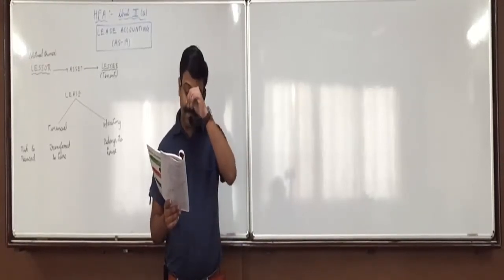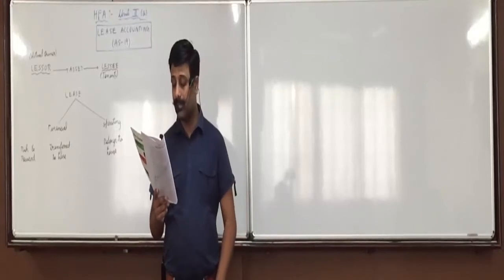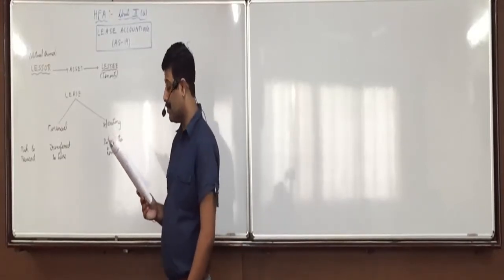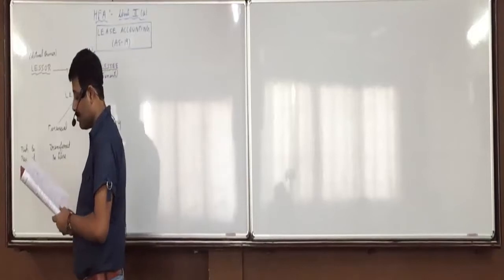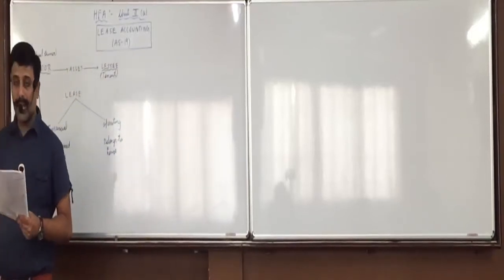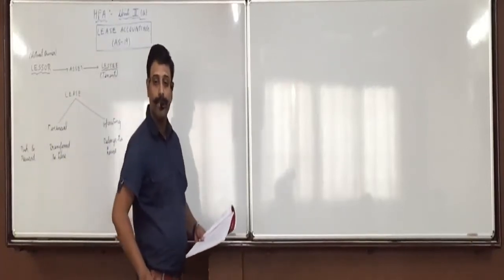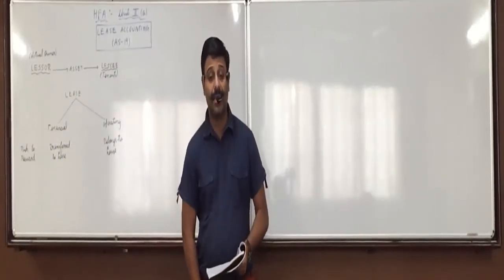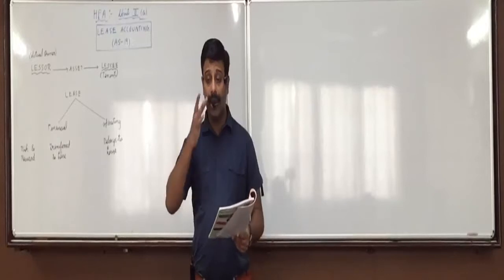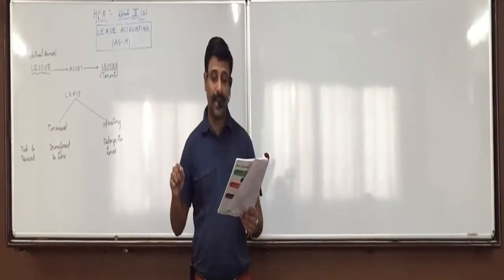Contingent rent. Lease rent fixed on the basis of percentage of sales, amount of usage, price indices, market rate of interest is called contingent rent. Contingent means dependent. Rent is not fixed. I don't say that you will pay me 1,30,000. I'll keep the rent variable. The rent will be dependent on which all factors? Sales.